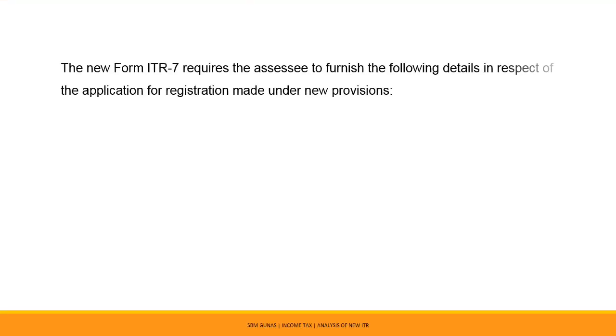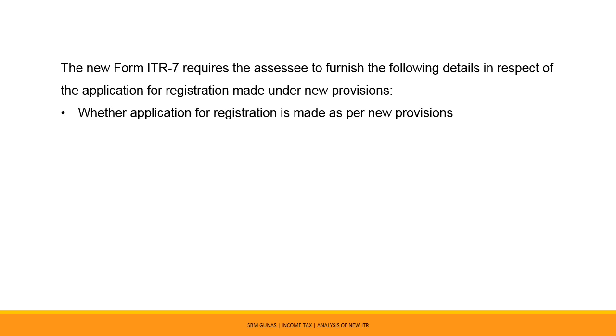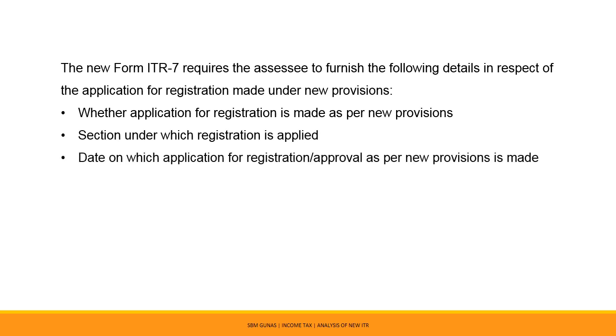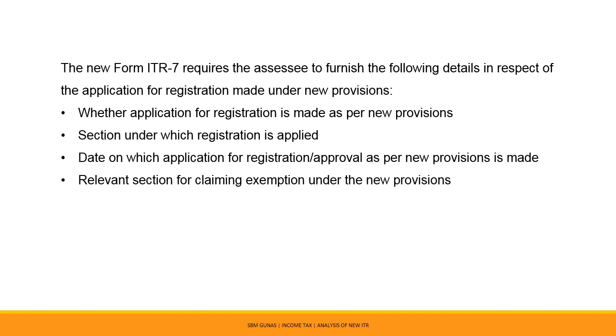The new Form ITR 7 requires the assessee to furnish the following details in respect of the application for registration made under the new provisions: whether application for registration is made as per new provisions, section under which registration is applied, date on which application for registration or approval as per new provision is made, and relevant section for claiming exemption under the new provisions.